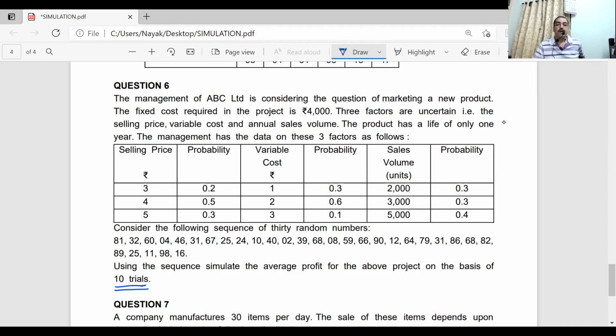Then you'll have to prepare a table for variable cost: variable cost, probability, cumulative probability, range. And likewise for sales volume: units, probability, cumulative probability, range. So prepare the three tables and let me know the figures.